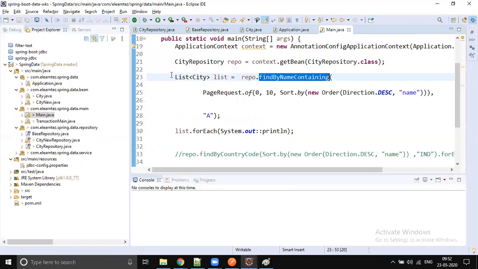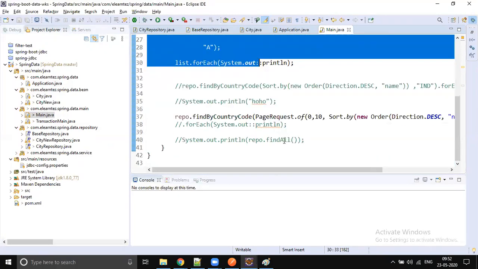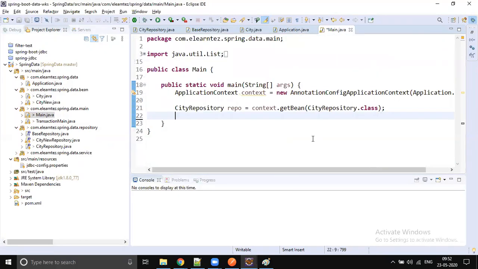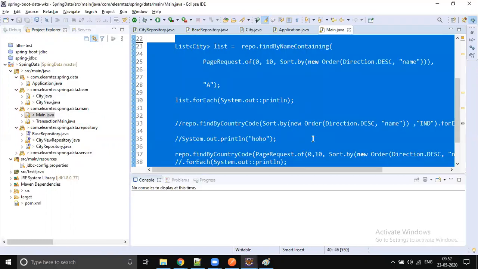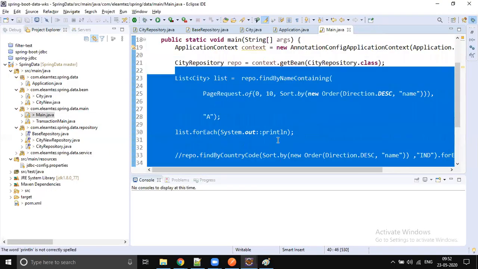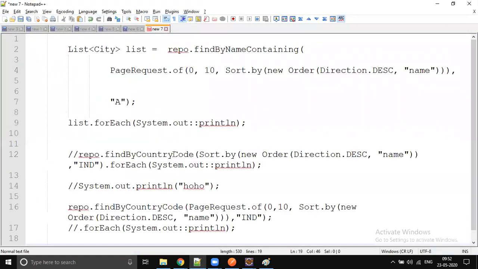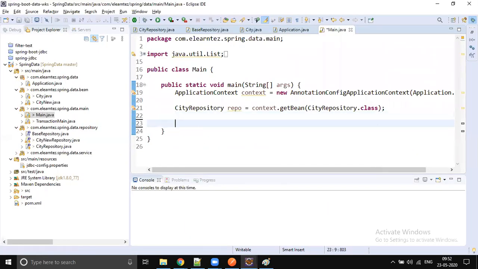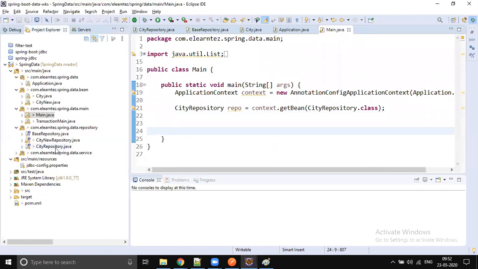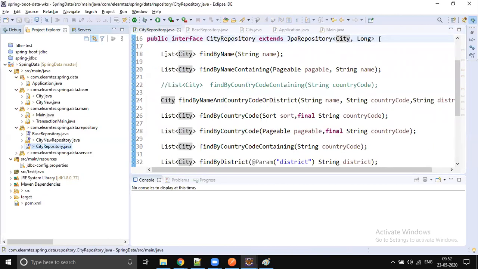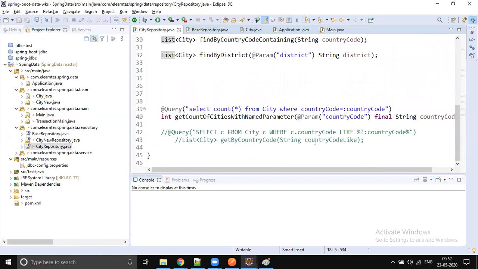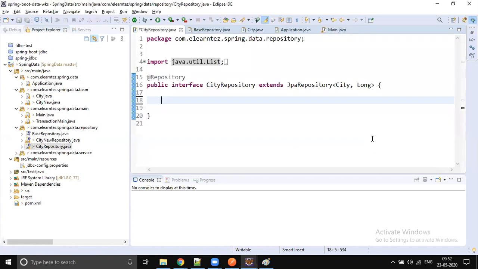So let's load all cities information. There are no methods written in the repository, so let's delete all these methods for now.